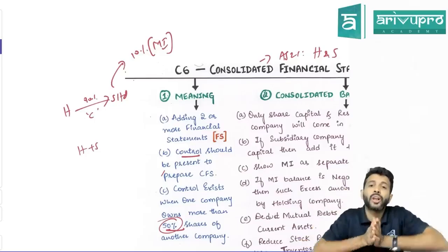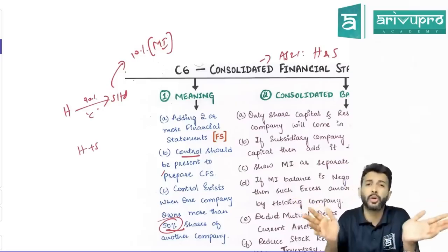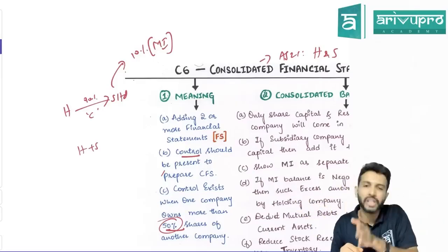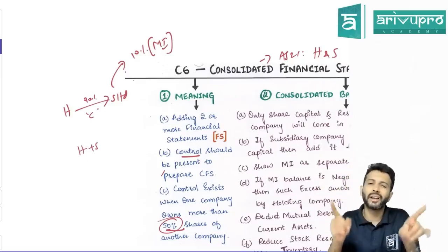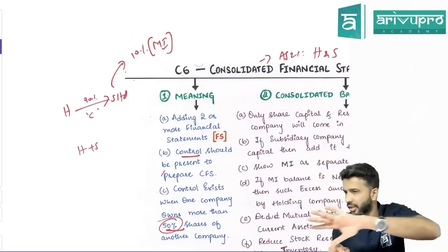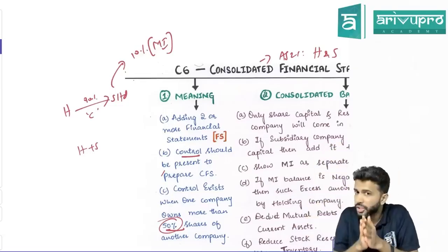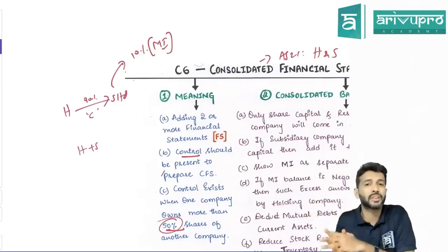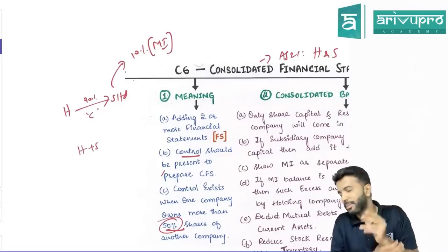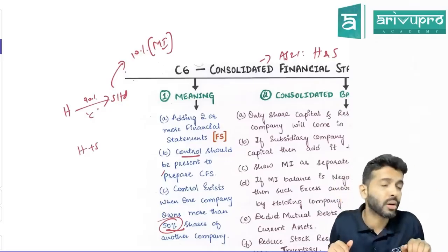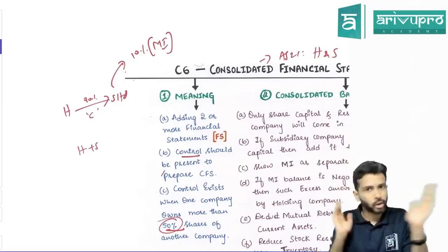In this working note, all the reserves and surplus of the subsidiary company will be allocated or distributed to whom? The shareholders. Who are the shareholders of the subsidiary company? Holding company and minority interest. Allocation will be done in their respective shareholding percentage. But before you allocate, you have to split the reserves between pre and post. Pre-acquisition profit means those profits which were made by the subsidiary company before the holding company became a shareholder. Those reserves and surplus which came after the holding company became a shareholder, we call post-acquisition reserves and surplus, or post-acquisition profits. Now do the segregation.